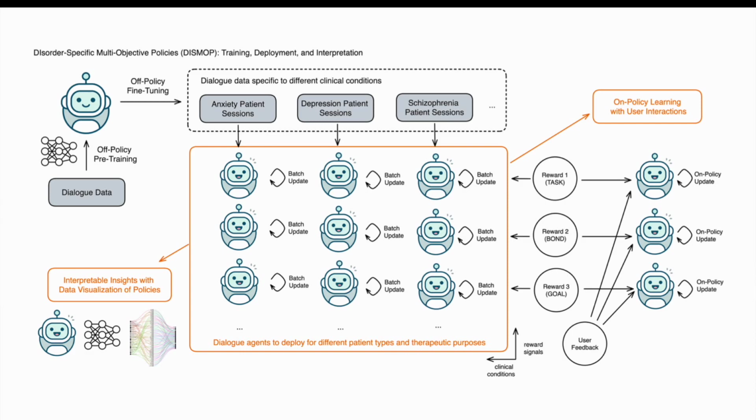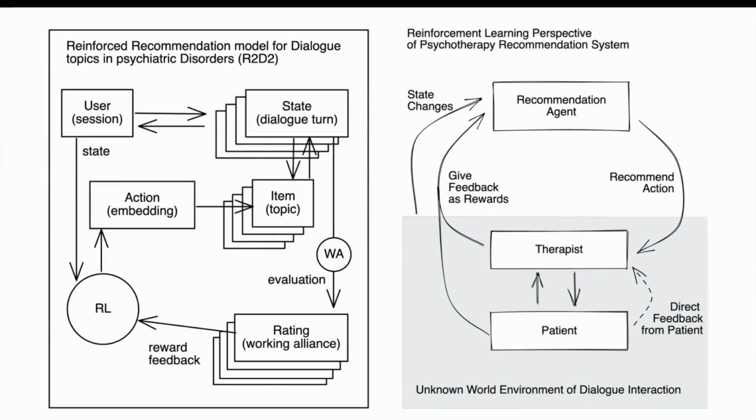And then we could visualize this learned policy from different agents trained for different therapeutic purposes on different clinical conditions. By visualizing their policy trajectories and all those kinds of things, we could tell some interpretable insights and actionable steps for junior therapists to learn from.